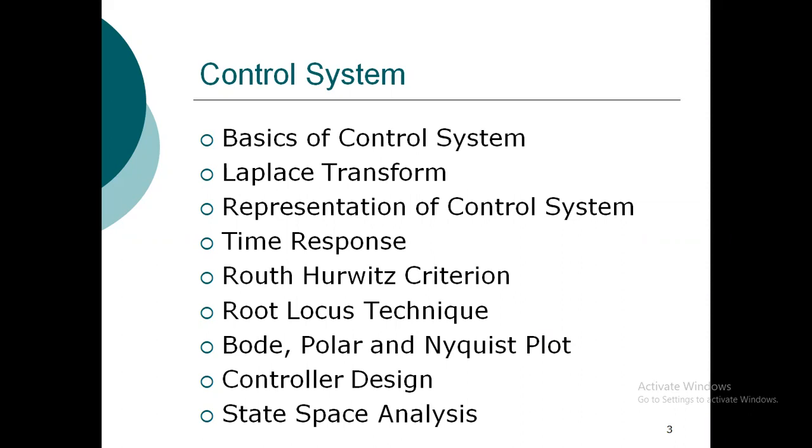After the Routh-Hurwitz criterion, we will be plotting using the root locus technique. It is a plot of the control system in which we plot the path of the poles of the system. We will have some kind of system with some poles, and also some kind of gain. We will be varying that gain parameter of the system and plotting the poles of the system on a complex plane. So in the root locus technique, we will be plotting the roots of the numerator and the denominator of the transfer function.